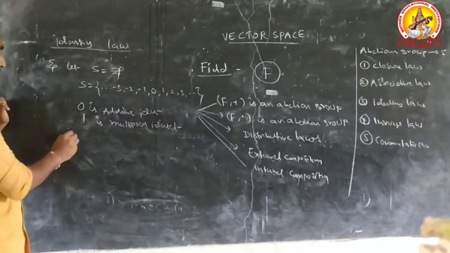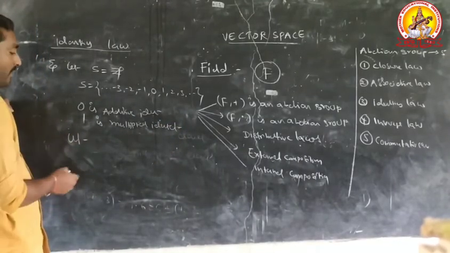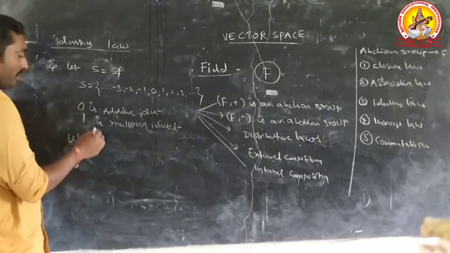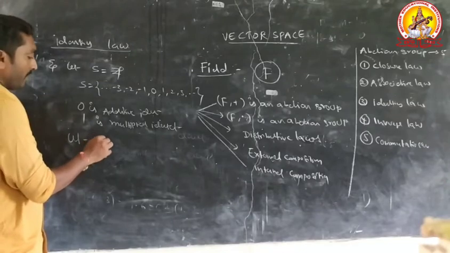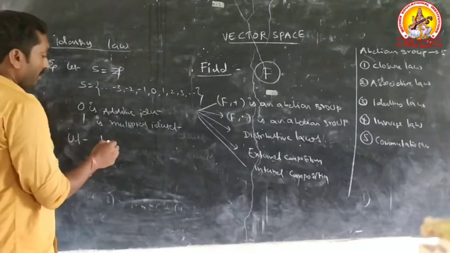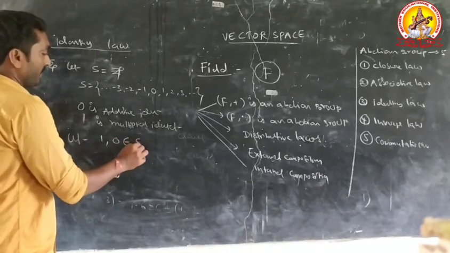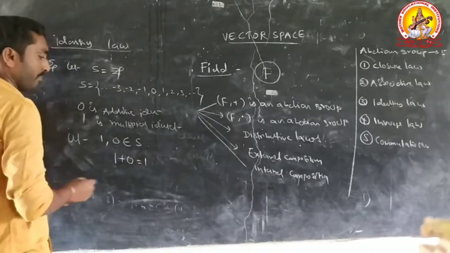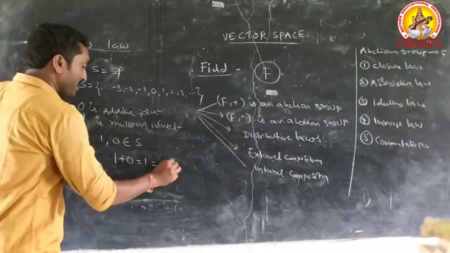For example, let two elements 1, 0 belong to S. 1 plus 0 equals 1, which equals 0 plus 1.